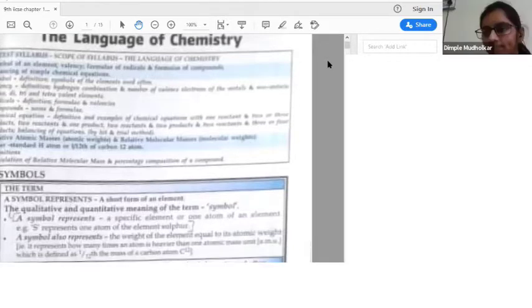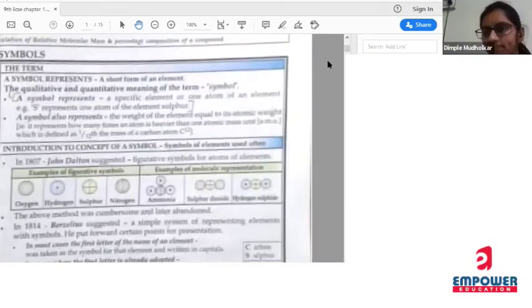Learn about the symbols. So what is a symbol? Basically, it is the short form of an element. A symbol is nothing but a short form of an element for chemistry. Of course, it is not possible to remember all the names of the elements or to write that name repeatedly, right? So scientists thought that we should have some short forms or some symbols.